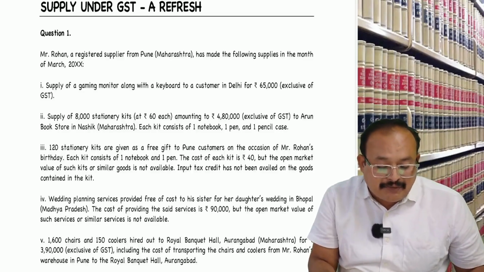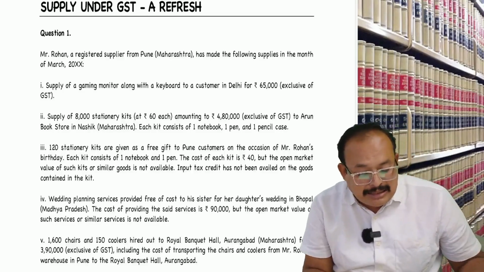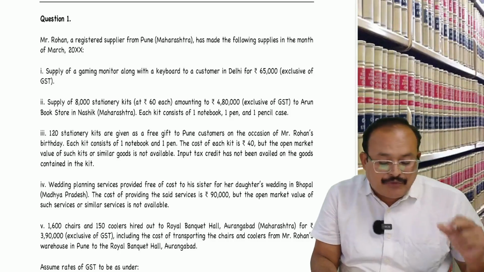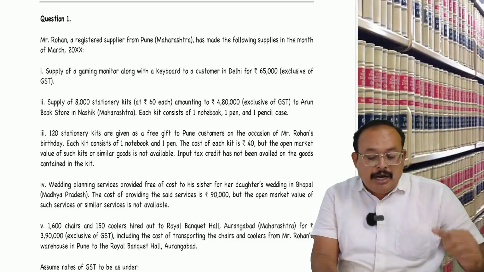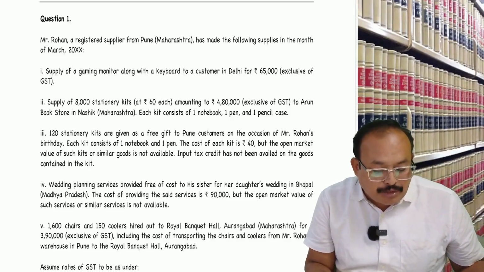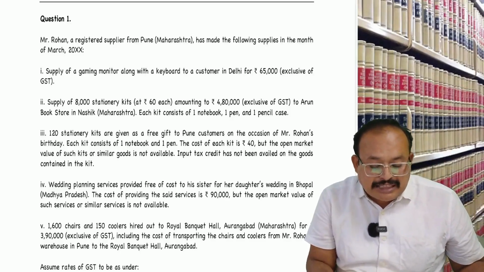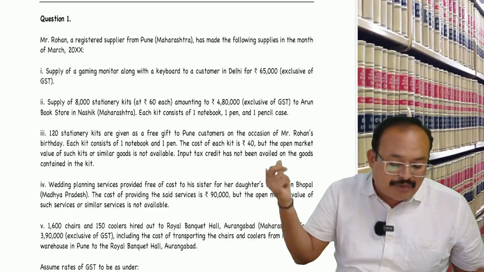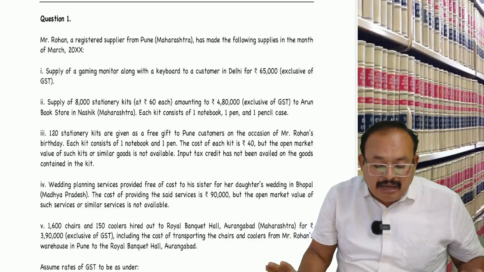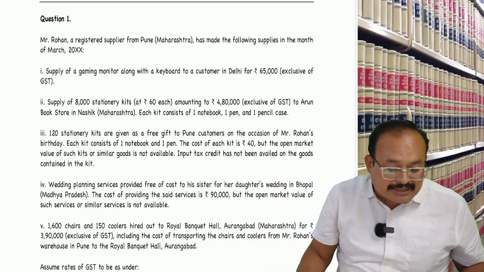Each kit consists of one notebook, one pen, one pencil case. Three: 120 stationery kits are given as a free gift to Pune customers on the occasion of Rohan's birthday. Each kit consists of one notebook and one pen. The cost of each kit is 40 rupees, but the open market value of such kit or similar goods is not available in the market. Input tax credit has not been availed on the goods contained in the kit.